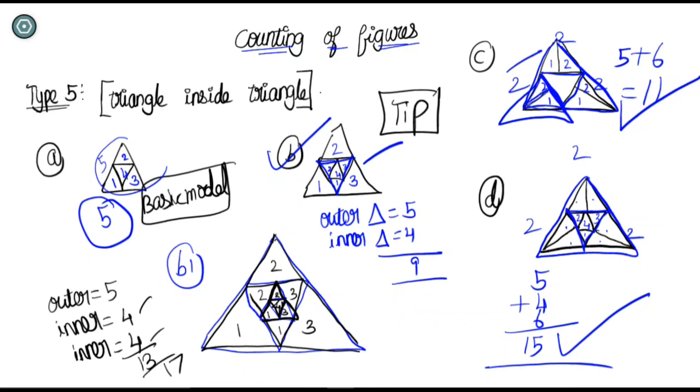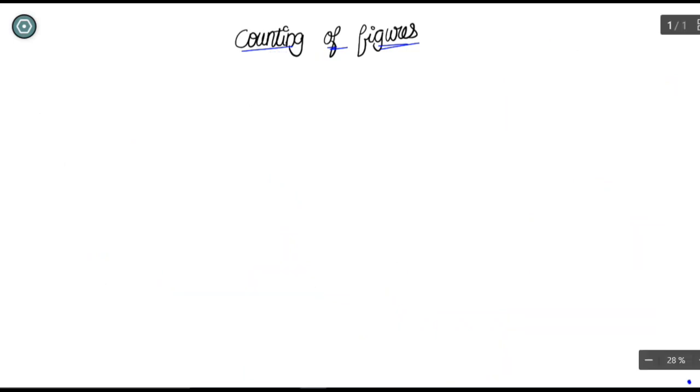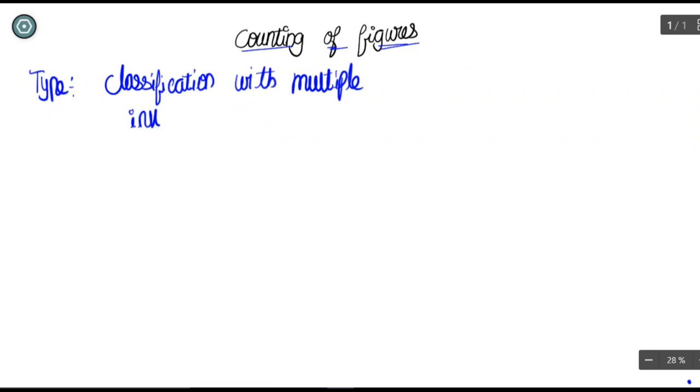So let us move on to the type 6 classification. So what is the type 6 we are going to see? Type 6 is classification with multiple inverted triangles. So this is again going to be an interesting concept. If you just look at this concept, it will be very easy. Just understand this. Multiple inverted triangles. So this is the concept here. It belongs to type 6.